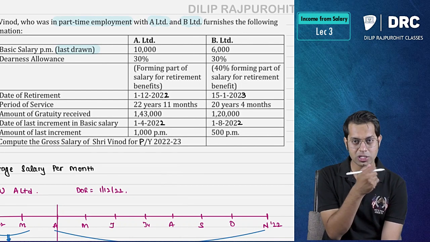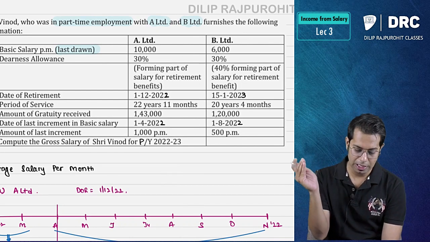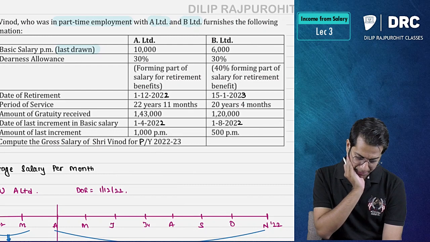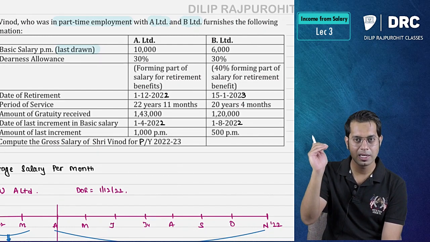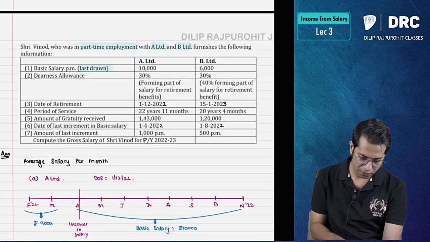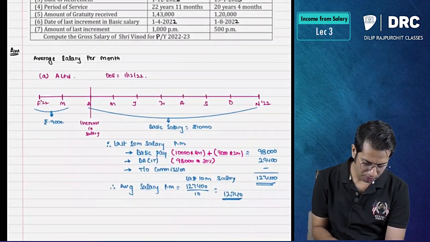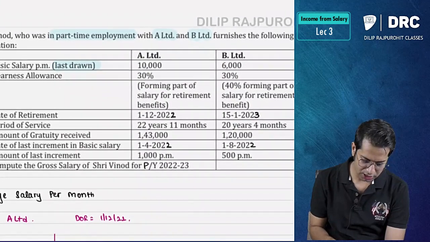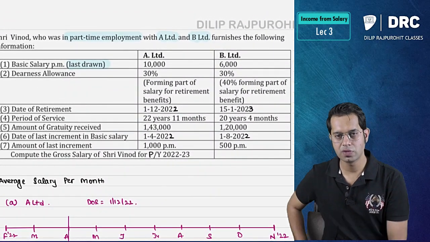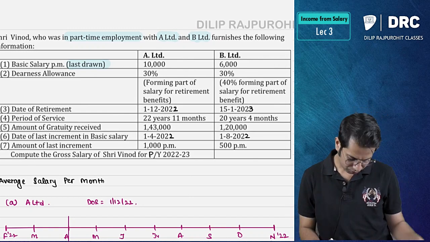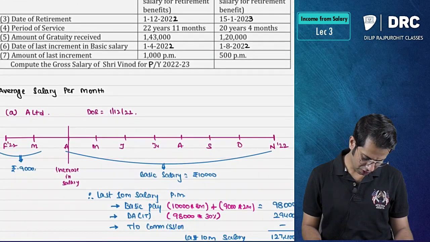So before August 5,500, after August 6,000 rupees, and dearness allowance they are telling basic 30% and in terms is only 40% of that amount. So tell me how much is it. See the question, solve it yourself. Pause the video, solve it yourself.